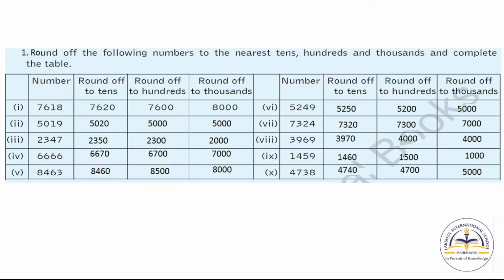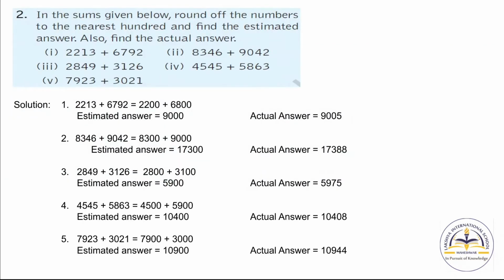Okay. Now in the same manner we will solve the next one, 2347. Here when we round off to the 10th position, it will be 2350. When we round off to 100, we will get 2300. When we round off to 1000, we will get 2000. Now in the same manner you have to solve the others.